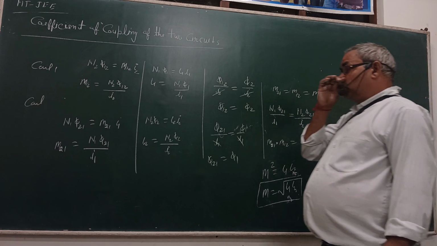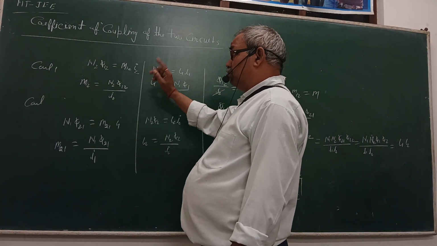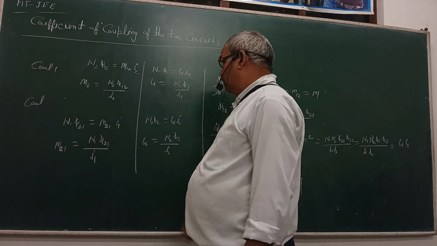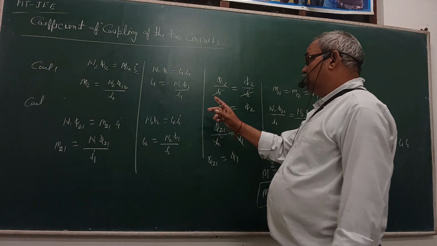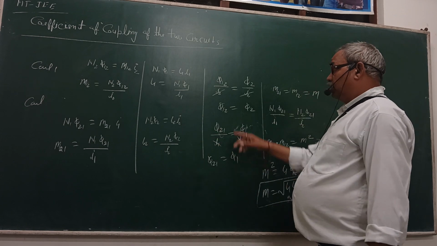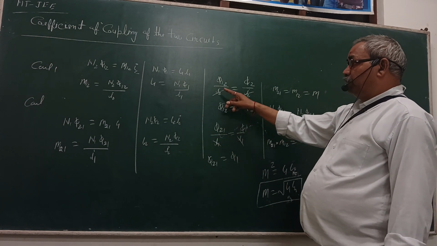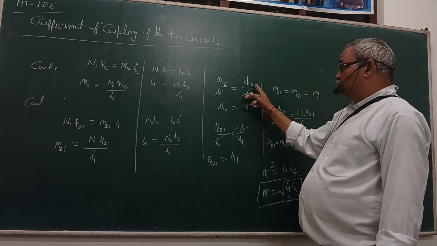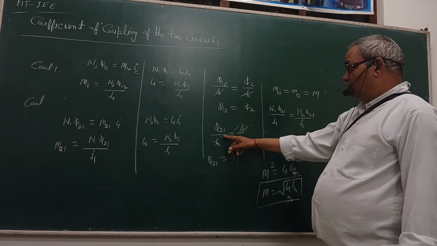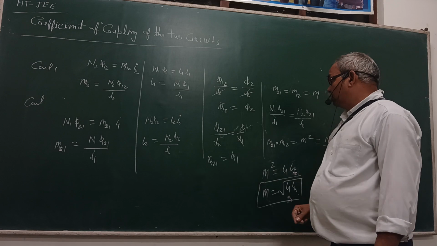So the coupling of the two coils is an indication of these mutual inductions defined as M12 and M21, and the second is the self-induction L1 and L2, a comparison between the value of self and mutual. So M12 I2 is equal to phi2, M21 I1 is equal to phi1.